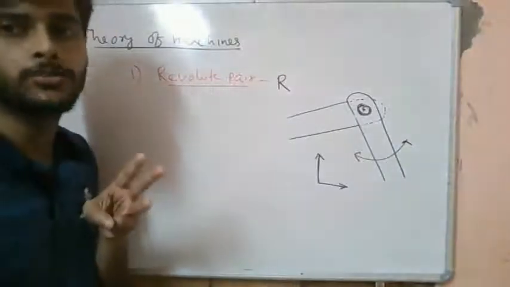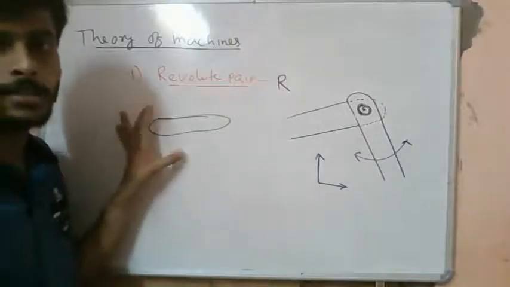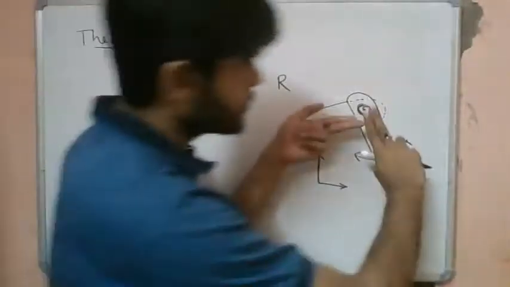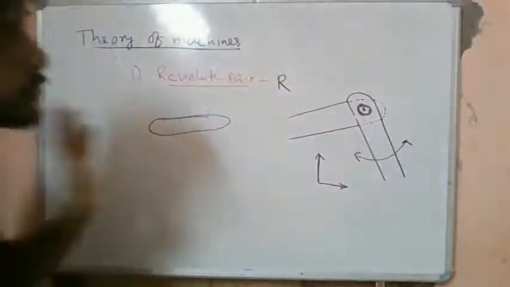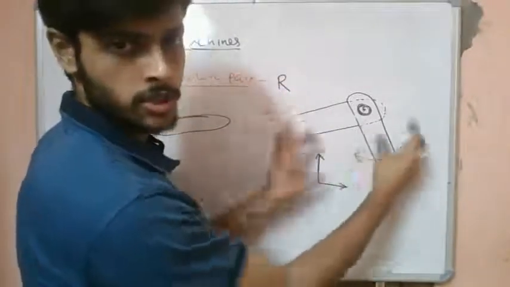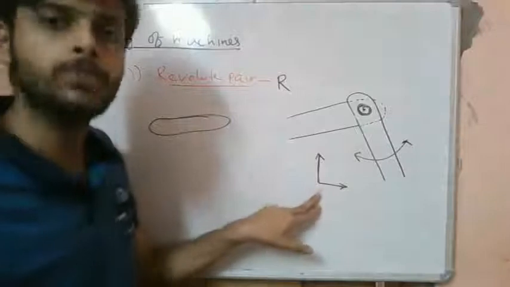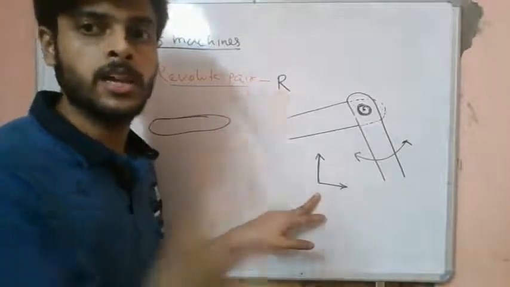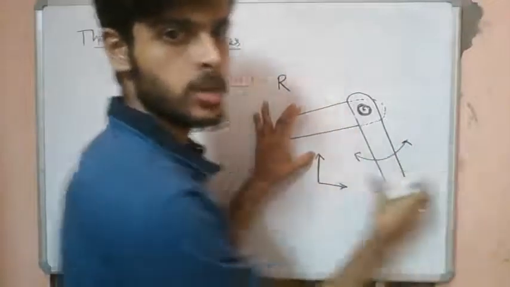So we have basically 3 degrees of freedom. If a rigid body or a link is kept in a plane, it has 3 degrees of freedom. Once two links are connected with a revolute pair, the only type of relative motion possible between these two is the rotation. So of these 3 degrees of freedom, 2 of them have been curtailed, and only one remains free. That one is the rotational degree of freedom.